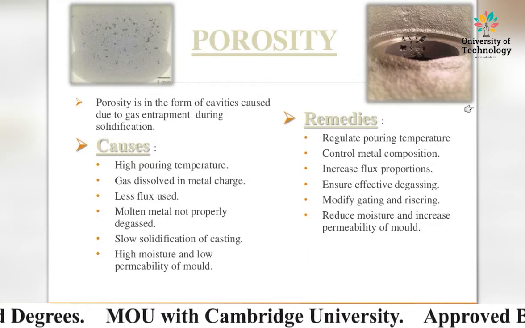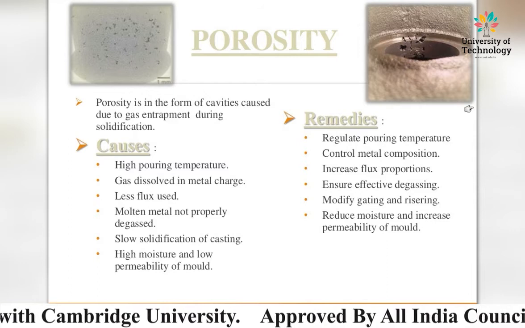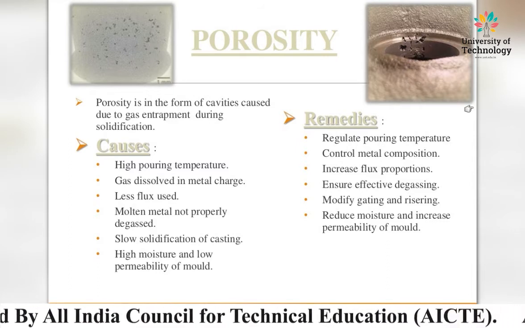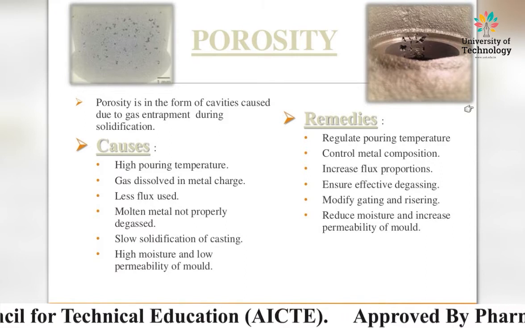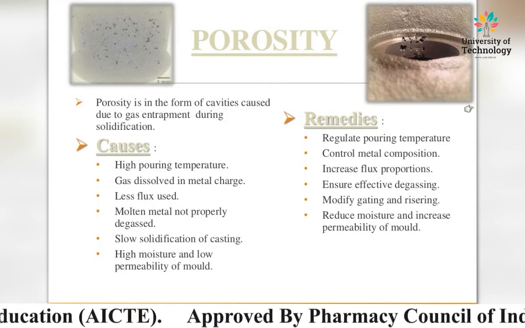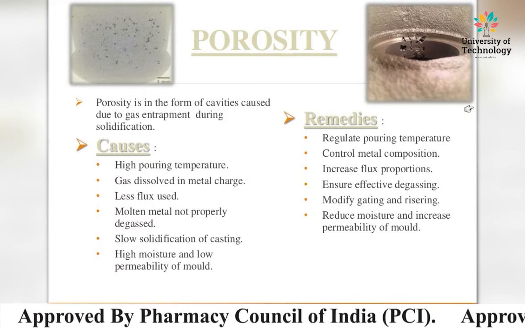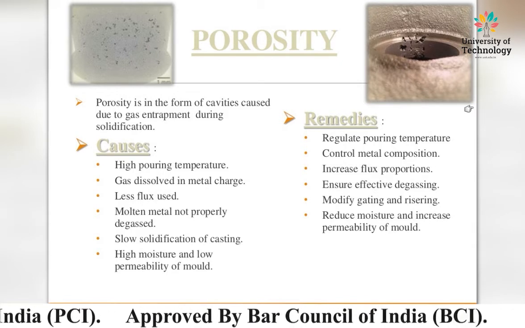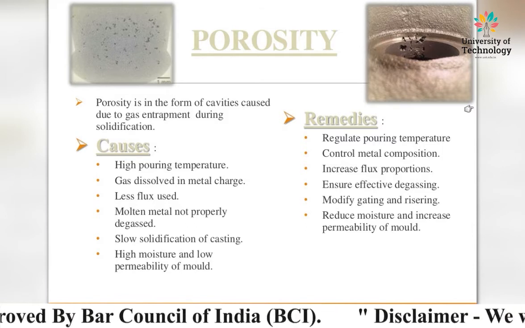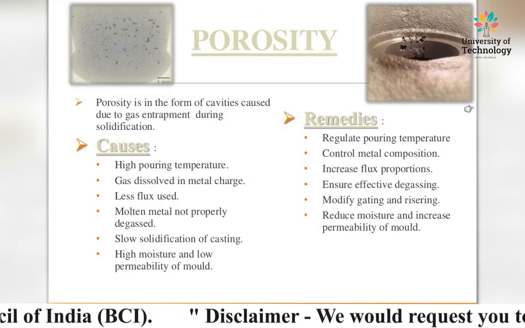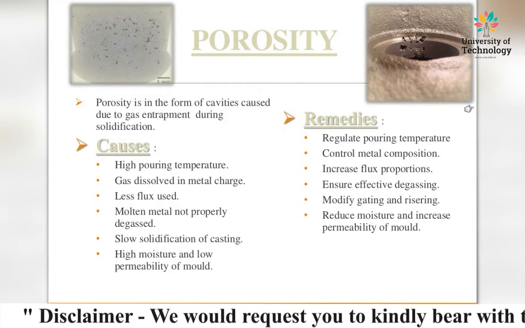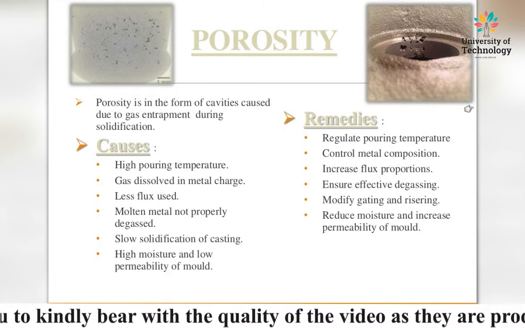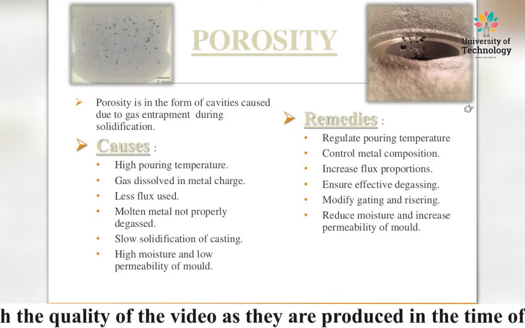And the remedies of this type of defect from the casting: regulate pouring temperature, control metal composition, increase flux proportions, ensure effective degassing, modify gating and risering, reduce moisture and increase permeability of the mold. That type of defect we can see in the figure in the slide.